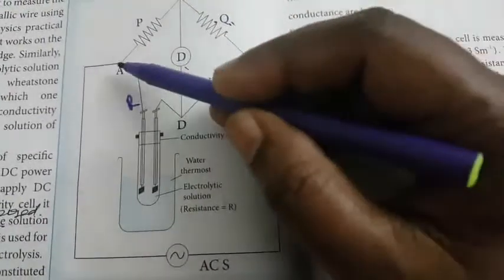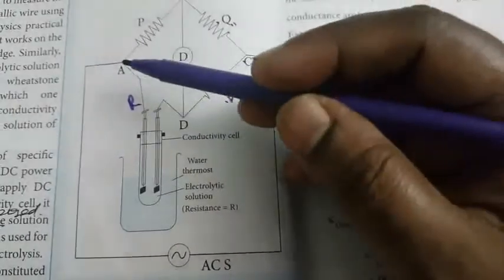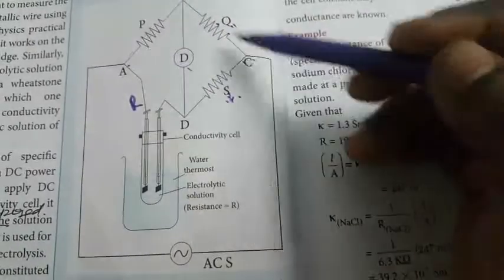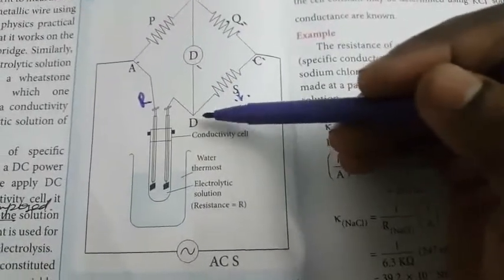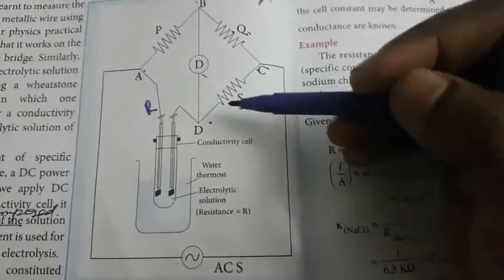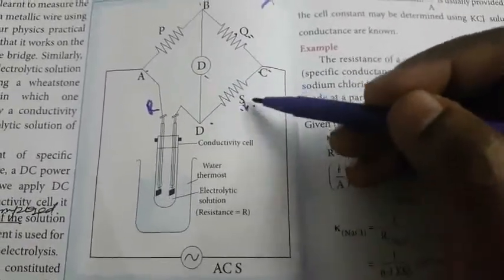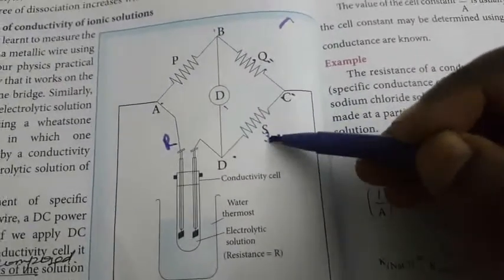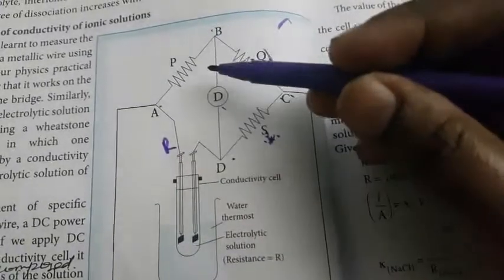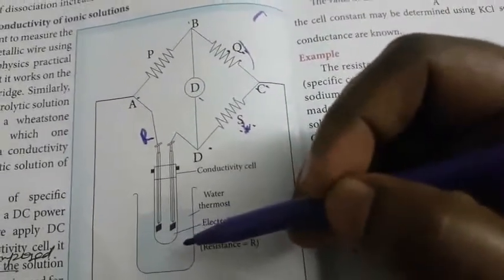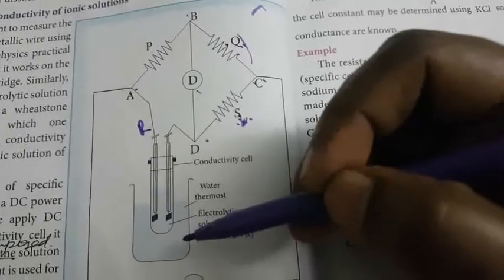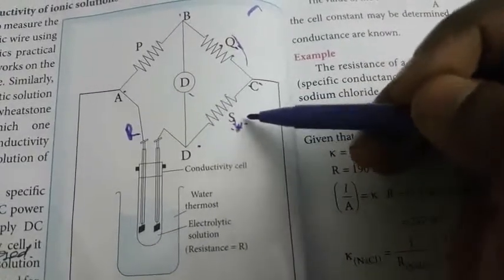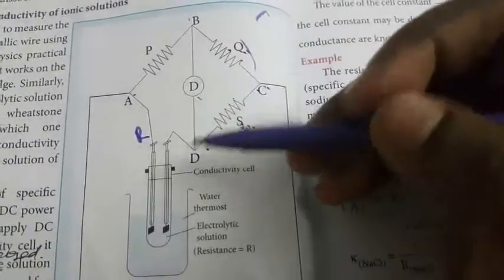Here the junctions are A, C, and the other one is B and D. This is the detector. The variable resistance S is adjusted until the bridge is balanced. So we are balancing the resistance using the adjustable resistance S, adjusting it according to the solution. In this condition there is no current flow through the detector. If you adjust the resistance, no current flows through this resistor.